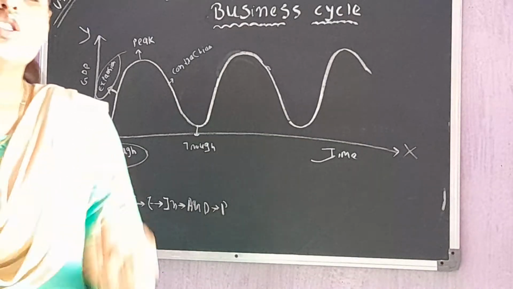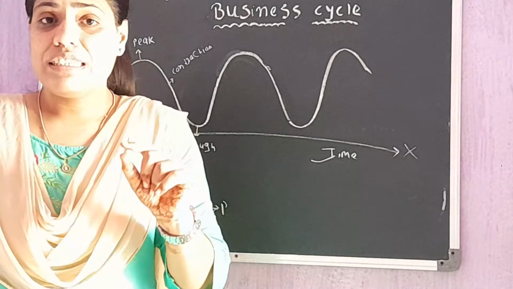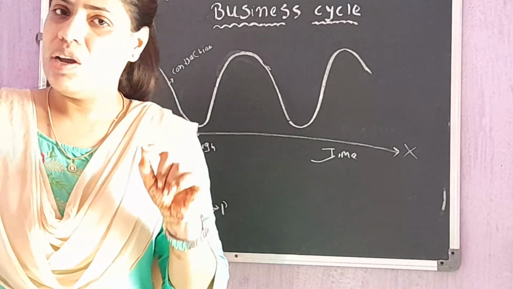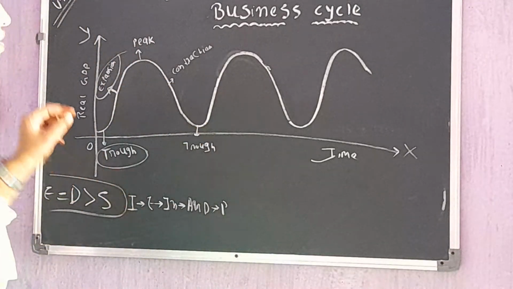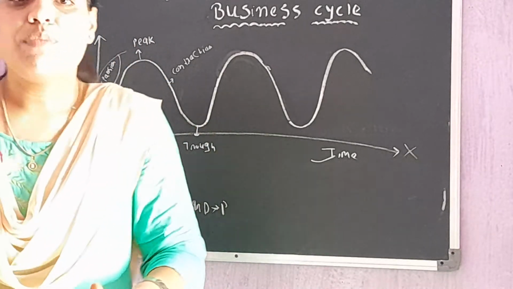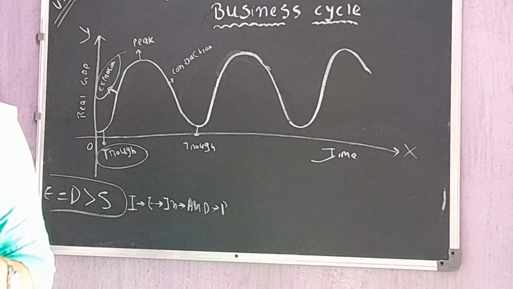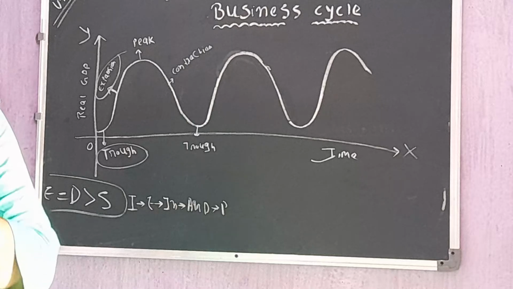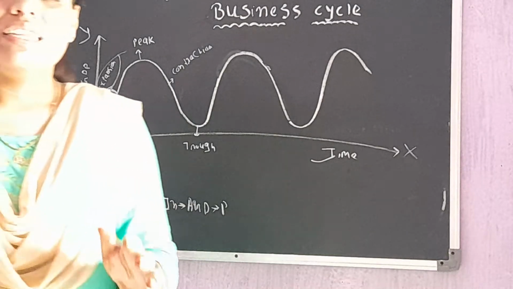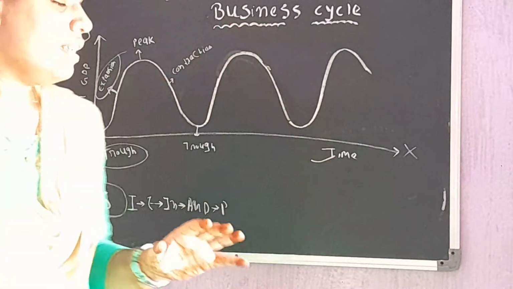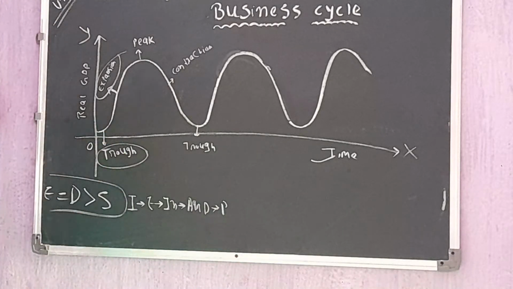Companies are in a win-win situation, and that is why the prices of stock in the stock market are also rising. So basically, expansion is a period whereby the growth rate is higher, the economy prospers, and there is a boom in the economy, right? I hope you are clear with the meaning of expansion.